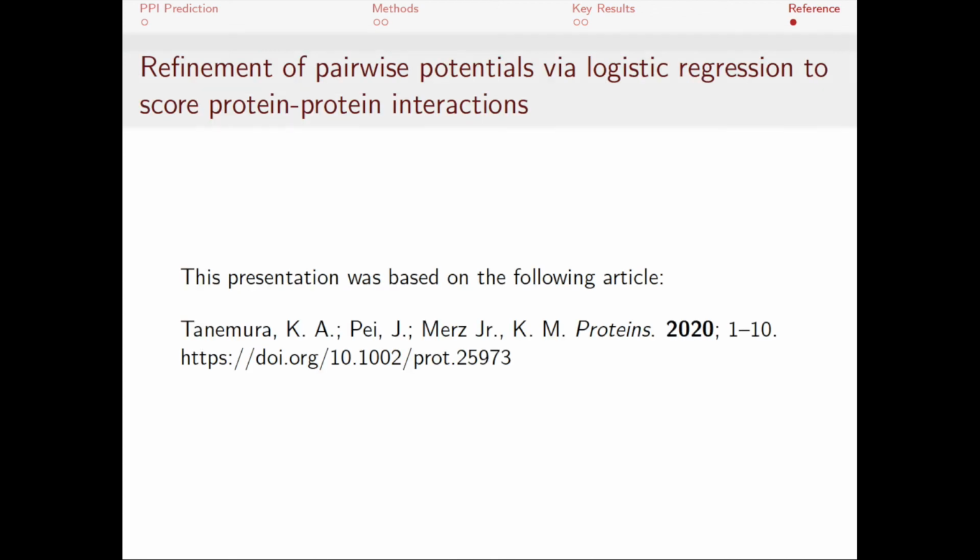In this paper, we presented a new scoring function based on machine learning to predict protein-protein interactions. Please view the original article for the full details of the research.